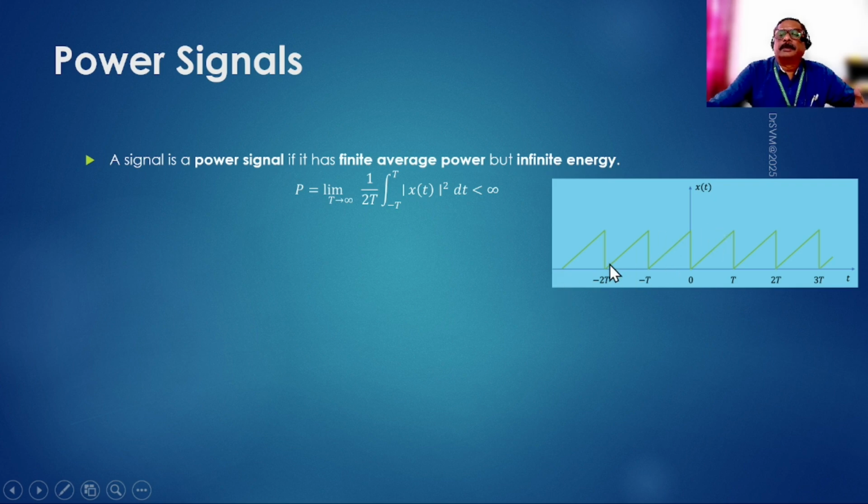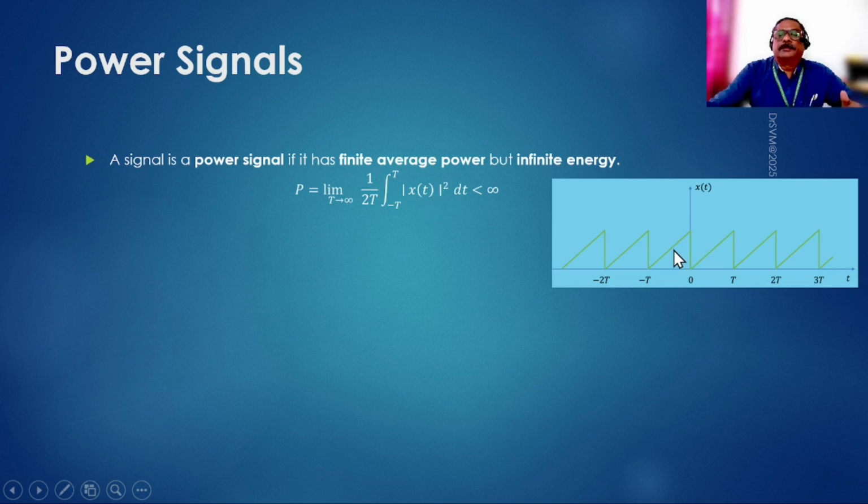So an example may be the triangular wave shown here, it may be a sine wave, it may be a square wave, or any such thing which extends from minus infinity to plus infinity. So as you look at this, if we integrate between minus T to plus T, what we are doing is taking the square of that, because we are not interested in the positive component and negative component cancelling each other. So to ensure that there is no negative component, we just square it.